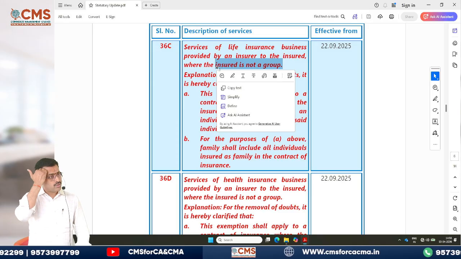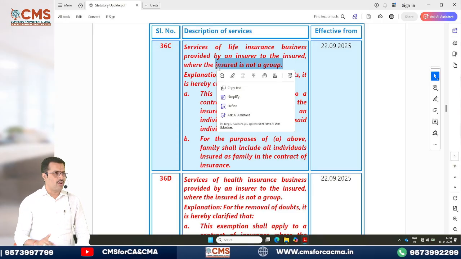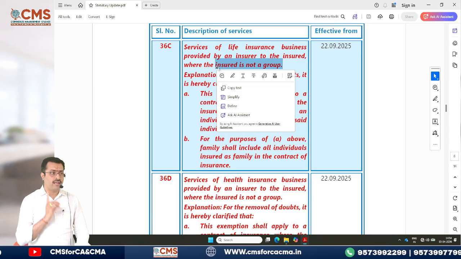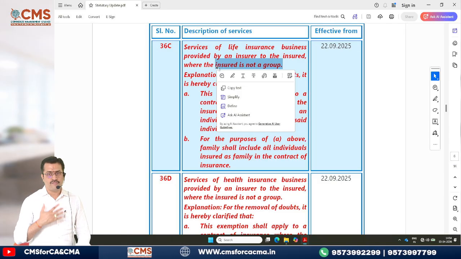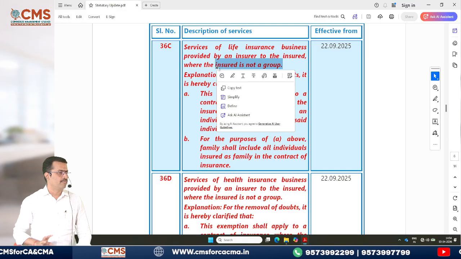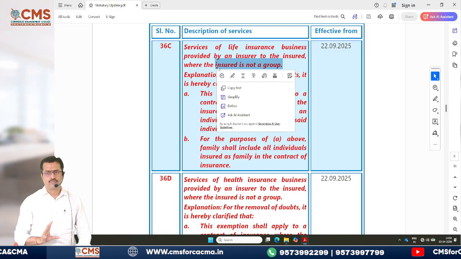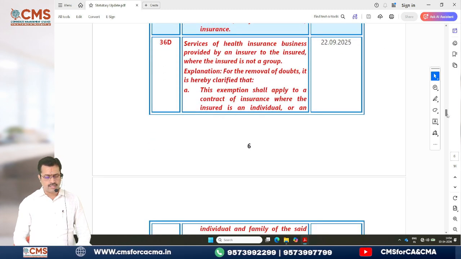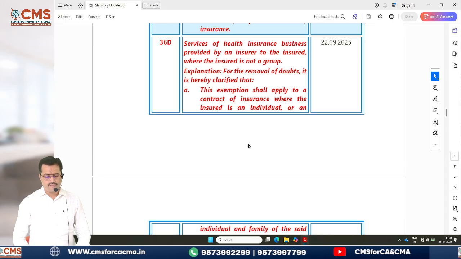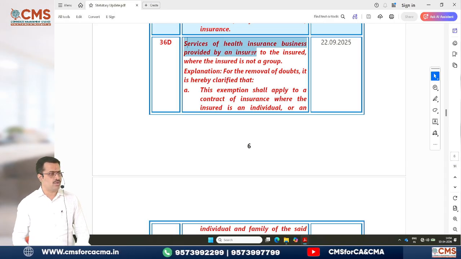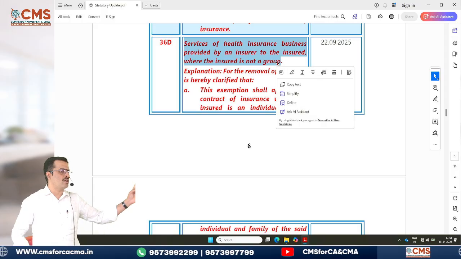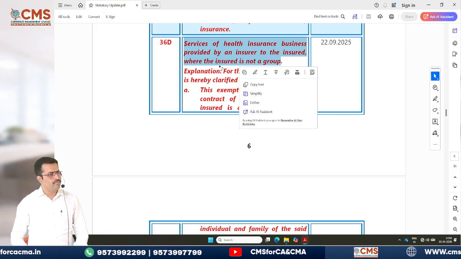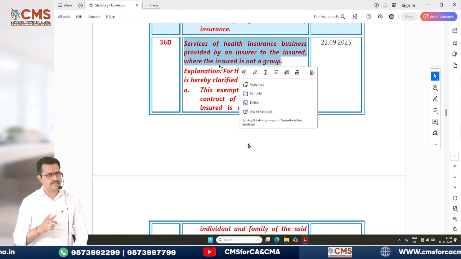If it is a group insurance, as I told you just now also, the exemption will not be available. I am stressing it so many times because a question will come from all these areas. Please be careful. If I am the paper setter, I will definitely ask the question, because students should know all these things. Similarly, in health insurance 36D, services of health insurance business provided by an insurer to the insured where the insured is not a group. Again, if it is one-to-one health insurance, yes, it will be applicable.